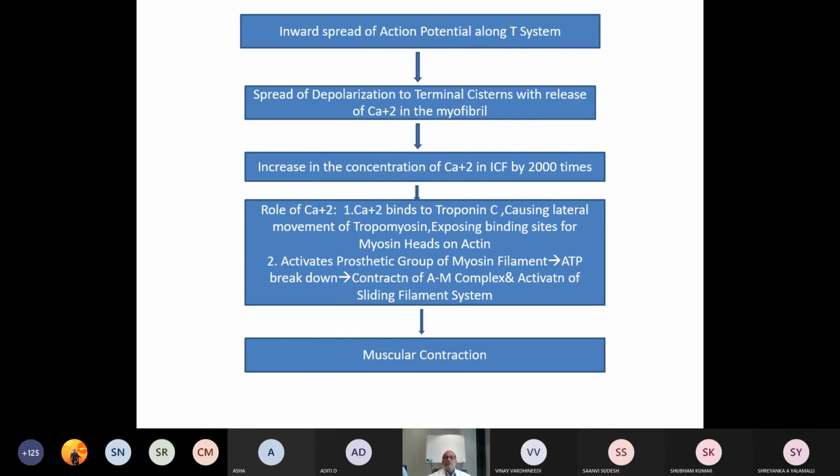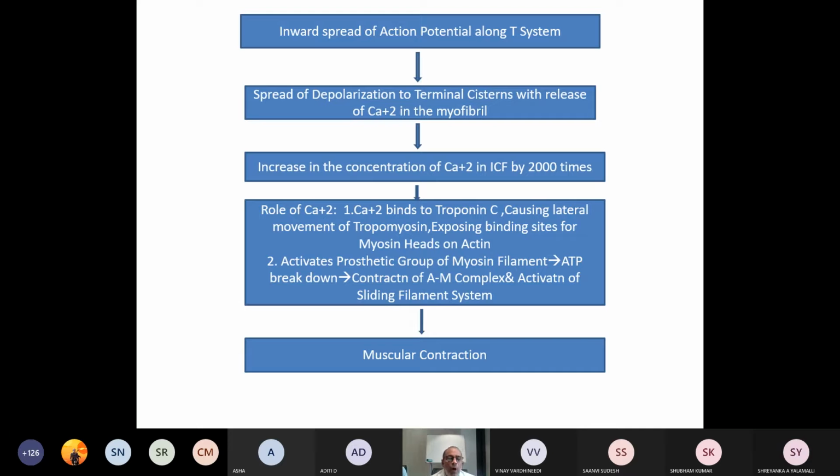Then there is inward spread of the action potential along the T system, then spread of depolarization to the terminal system with the release of calcium in the myofibril. There is an increase in the concentration of calcium in the ICF by 2000 times.